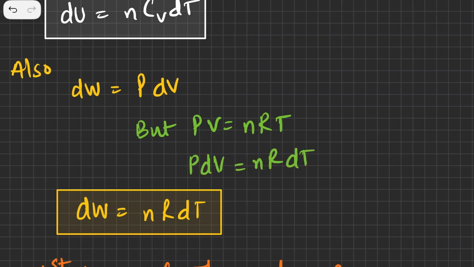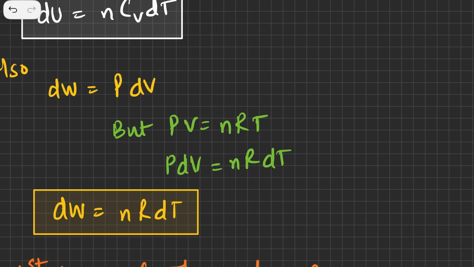There are two methods. What we can do is, if you see the right hand side, n is a constant, R is a constant, and the only thing that can change is temperature. So if the temperature is changing, the left hand side quantity will also change. But since it is an isobaric process, the pressure is kept constant. So if the temperature is changing, then the volume will also change. That's why I can write a d over here and a d over here.